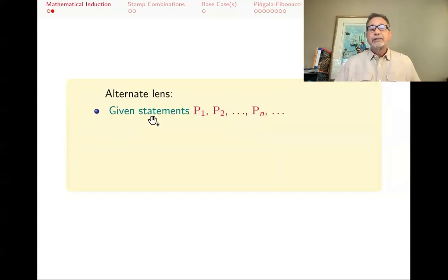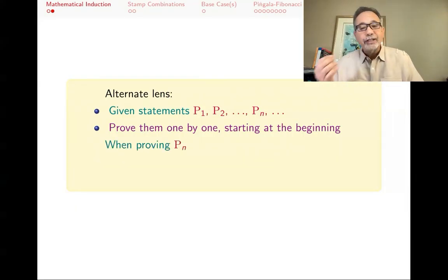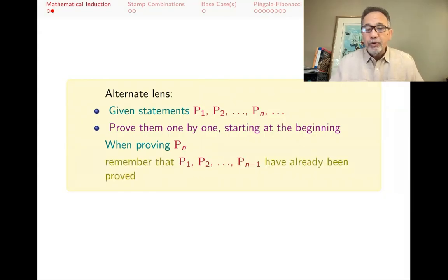Another way of thinking about induction is the strong induction lens. Again, we have an infinite sequence of statements. You want to prove them one by one, starting at the beginning. You first prove P1, then P2, then you prove P3, and so forth. But when you're trying to prove the 47th one, you remember that you've already proved all the ones before that. So if you want to prove the statement Pn, you remember that P1 through Pn minus 1 were the earlier ones, and you've already proved them.